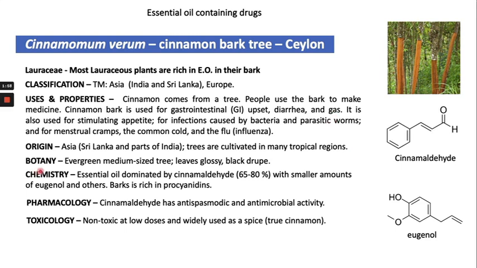The essential oil from Cinnamomum verum is mainly cinnamaldehyde, and a small amount of eugenol is also found. The bark is also rich in proanthocyanidin. The pharmacological effect of cinnamaldehyde is anti-spasmodic and antimicrobial activity.